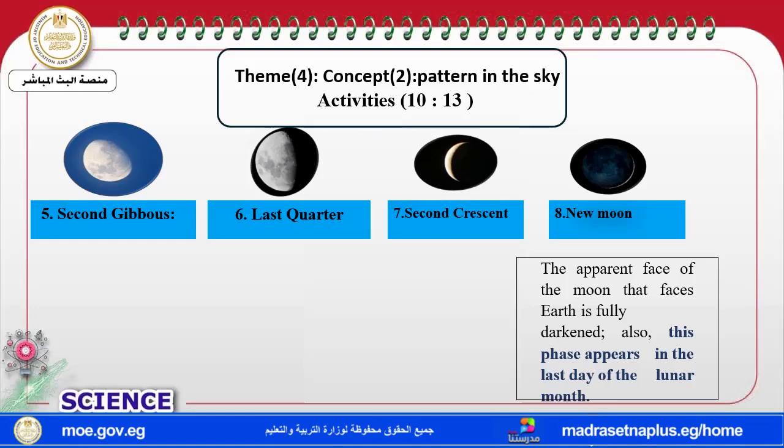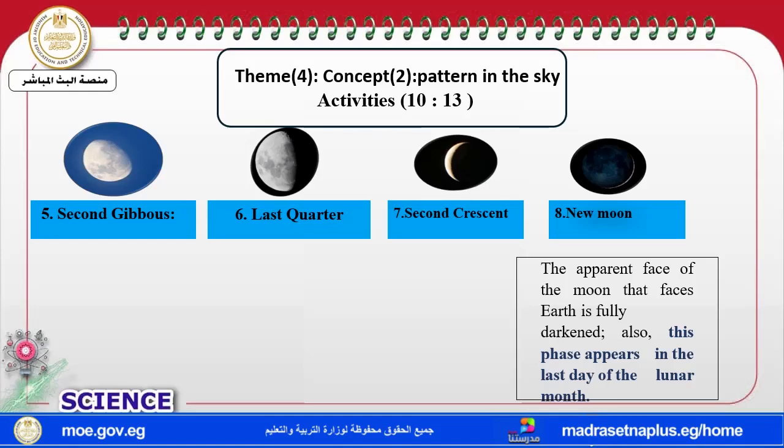It decreases more and more, and now half of the moon is bright, not 3/4. It's called the last quarter. And finally, the seventh one is the second crescent.